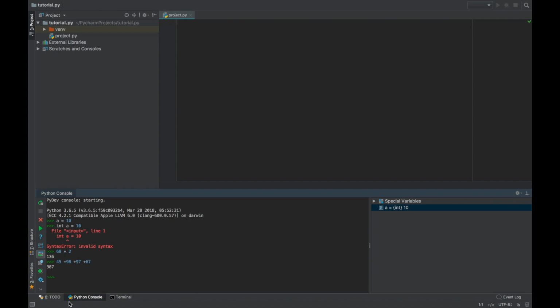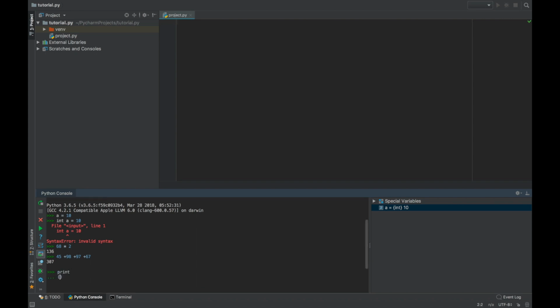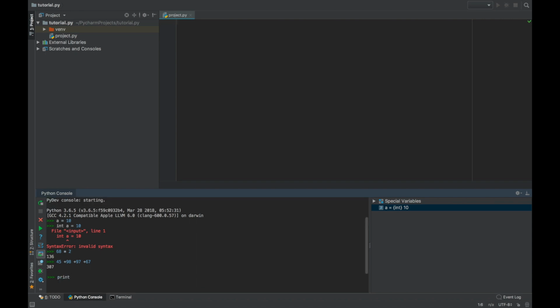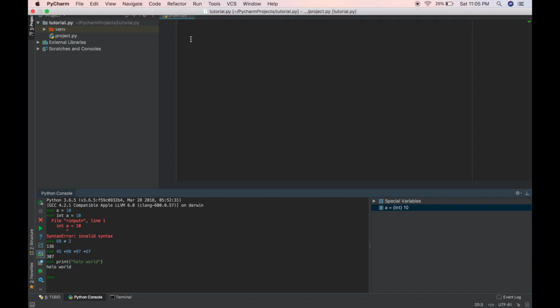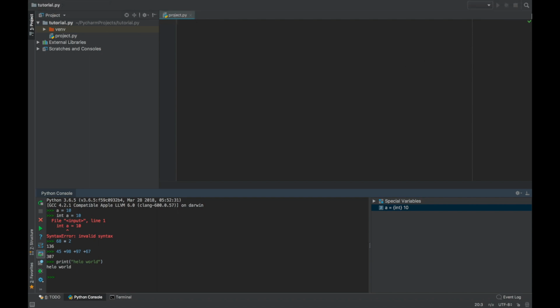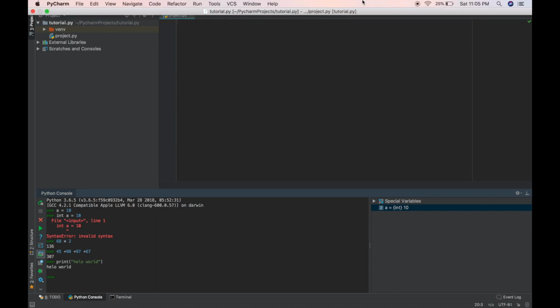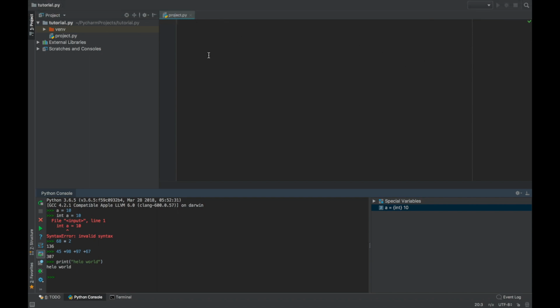So here we type print hello world and we get the output hello world. No other window appears because we are doing it in the Python console. Whenever we write the statement in the program section and run that, we get another executable window and our result is shown over there. So let's do it too.